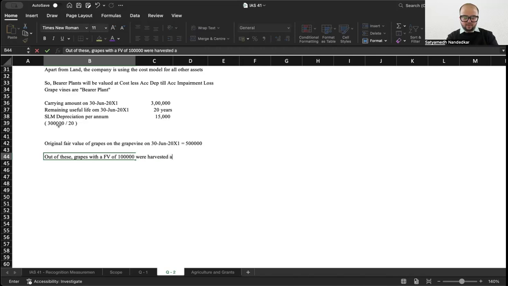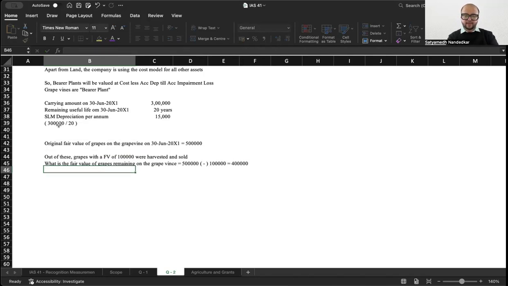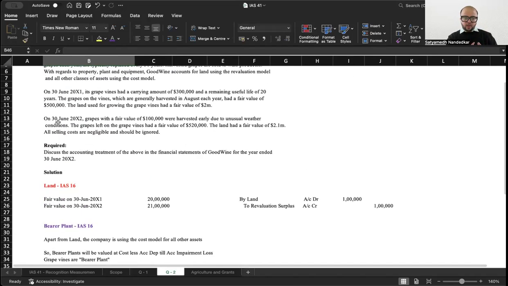were harvested and sold. So what is the fair value of grapes remaining on the grapevine, on that plant? जो ग्रेप्स बचा है उसका वैल्यू कितना होगा? उसका वैल्यू होगा 5 लाख माइनस 1 लाख, that is 4 लाख. ओके. And on 30th of June they were sold, 30th of June 2002.